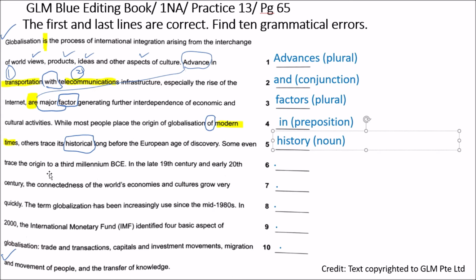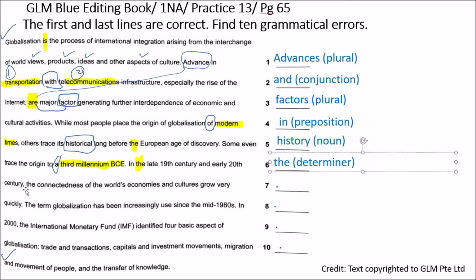Some even trace the origin to 3rd millennium BC. 3rd millennium BC. How can it be "a"? See, the European Age of Discovery, the late 19th century. When we are talking about a specific time in history, and this 3rd millennium BC is a specific time, we need to use "the" as the correct determiner.